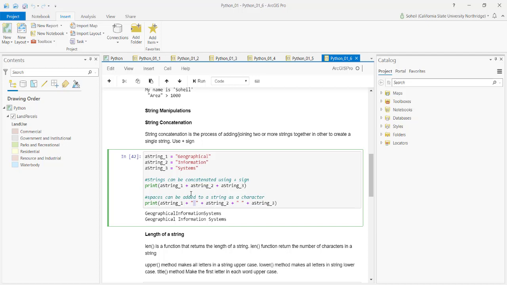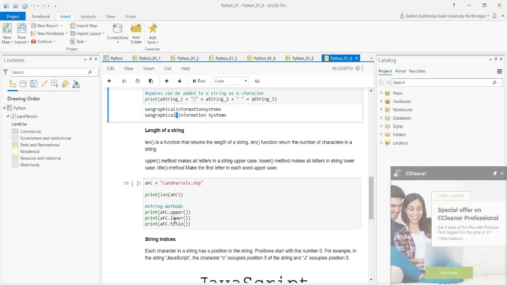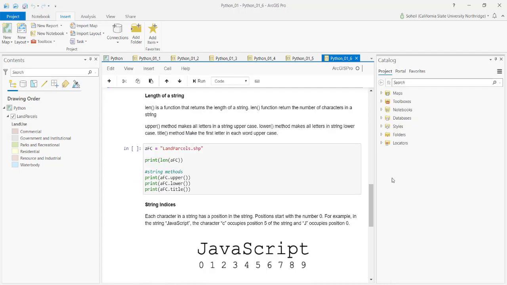In a string, I can concatenate a blank space over there. And if I do that and print it, you would see that I have a space in between my words. So it is this string concatenation. I can add them together.